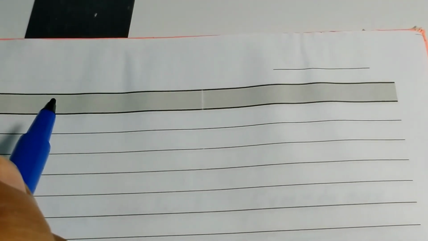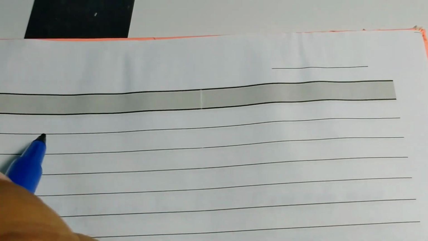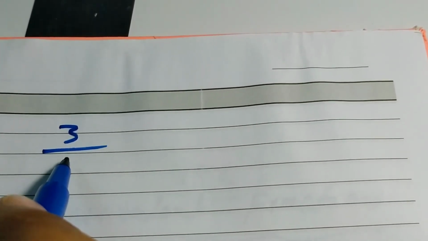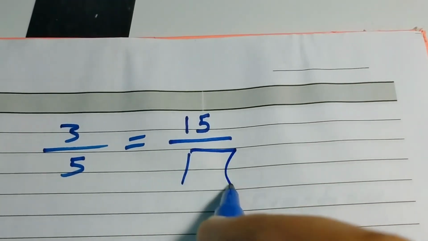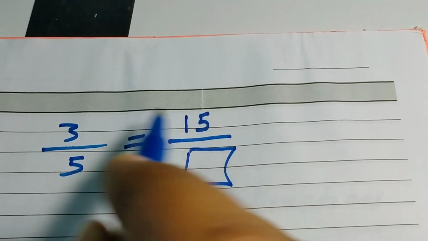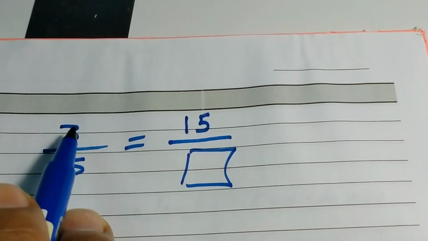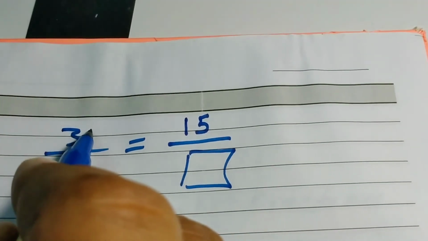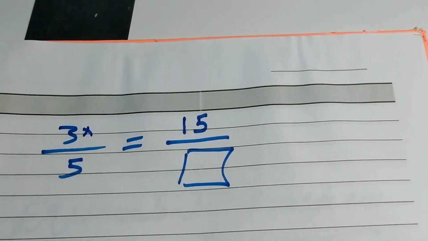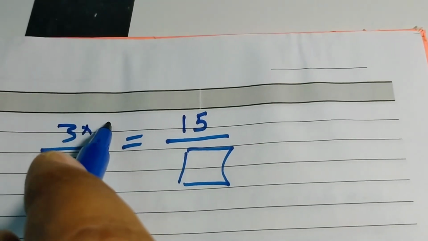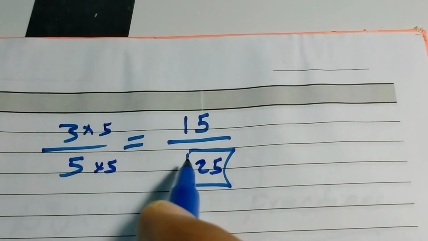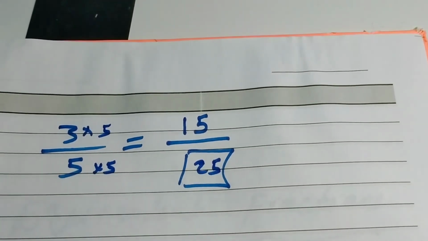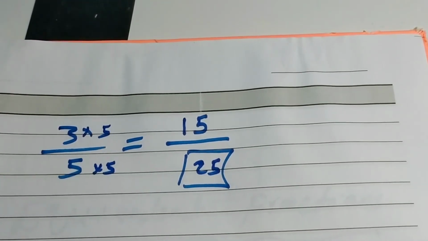Let's see one more example. 3 over 5 equals 15 over what? Again, this number is bigger than this number, so it has been multiplied. So 3 multiplied by what equals 15? 3 multiplied by 5. So we will multiply the same number below. 5 times 5 equals 25. So the missing value is 25. Clear, my dear?